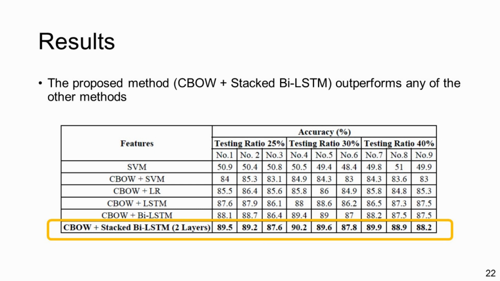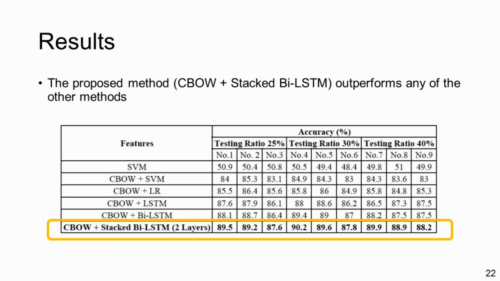The table shows that because the continuous bag-of-words model could provide more semantic information than the bag-of-words model, which represents documents by calculating word frequency, the continuous bag-of-words-based support vector machine achieves much better performance than the bag-of-words-based support vector machine. Secondly, since the long short-term memory model can abstract richer contextual features, the performance of continuous bag-of-words-based long short-term memory is better than the continuous bag-of-words-based machine learning model.